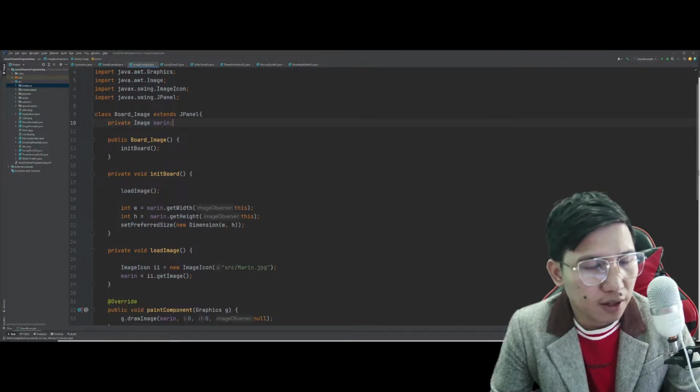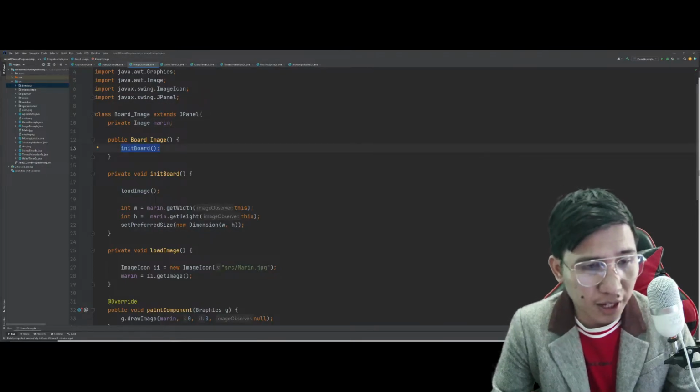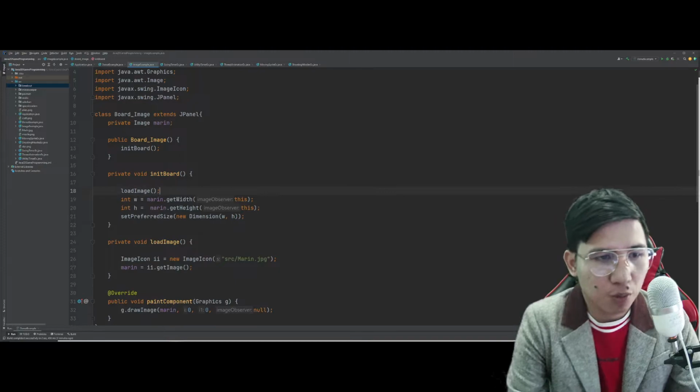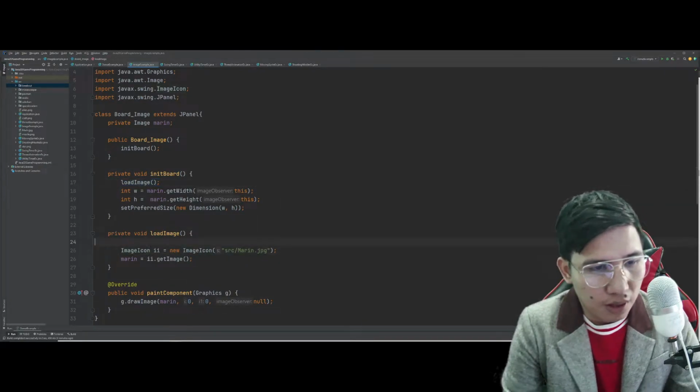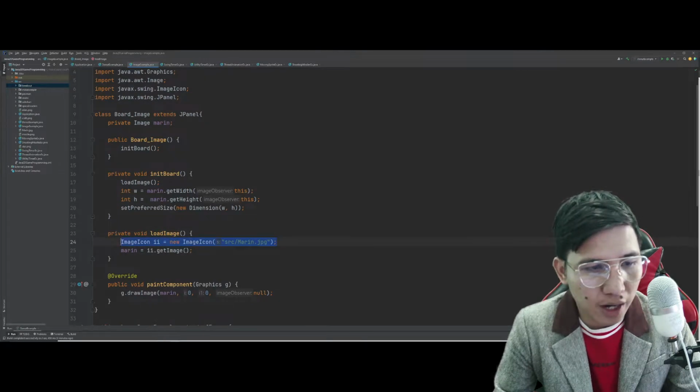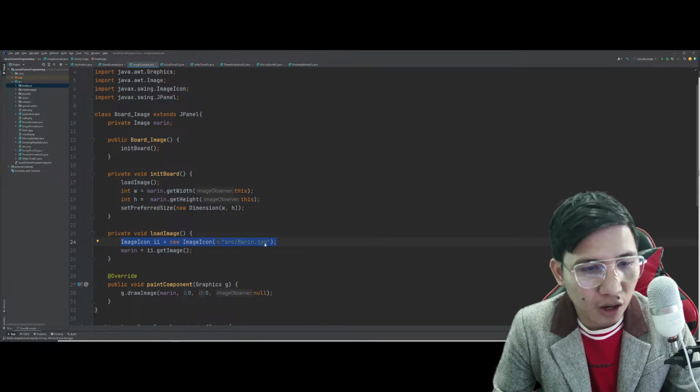So inside the constructor board underscore image is where we called the init board. Ang purpose na itong init board is number 1, to load the image. Load image is where you will now be calling the path, the exact path of your image. So in my case, it's src underscore marine.